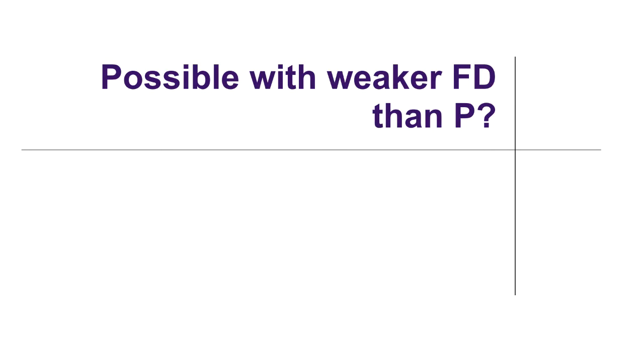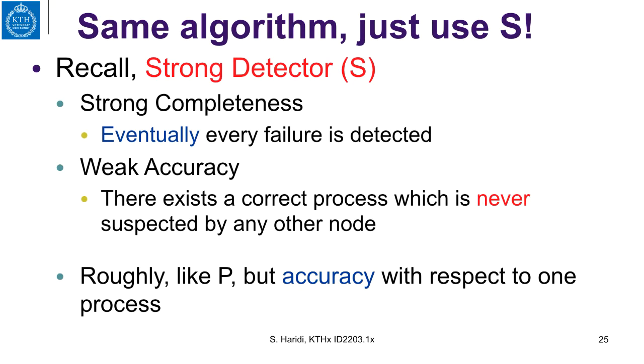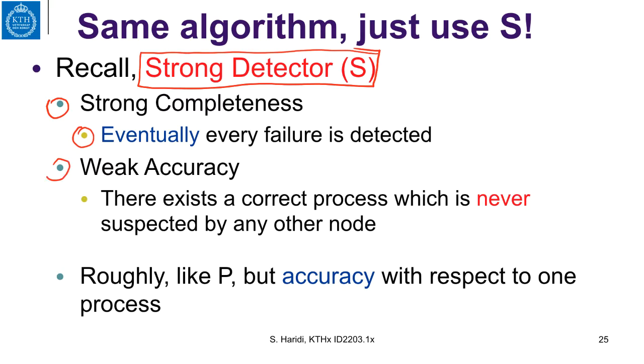So now we investigate why we can use a weaker failure detector than P. And we start gradually. If you remember the hierarchy of failure detectors, there was one failure detector weaker than P, which we call the strong failure detector. If you recall the strong failure detector, it just says it has strong completeness. Eventually, every failure is detected, but it has weak accuracy.